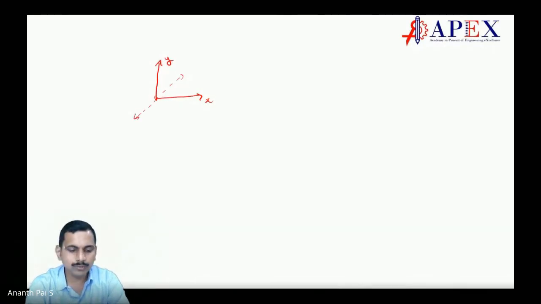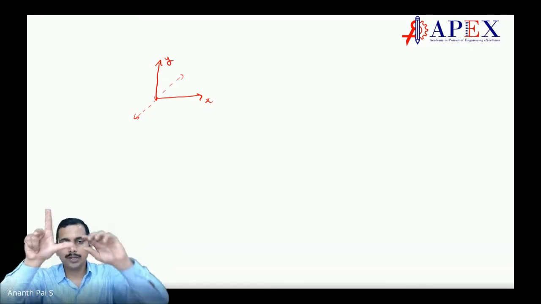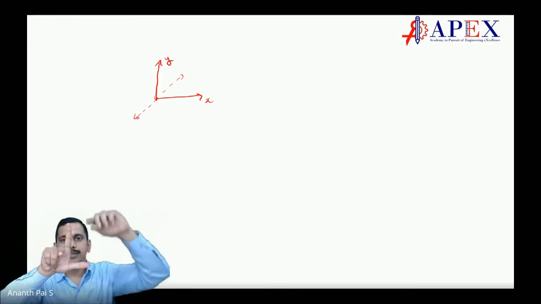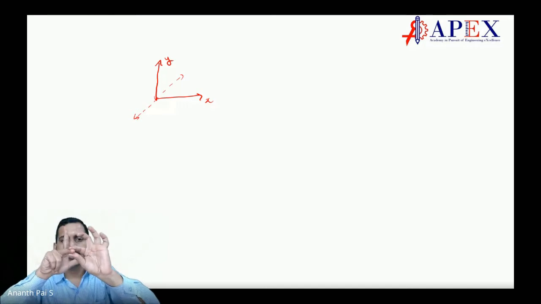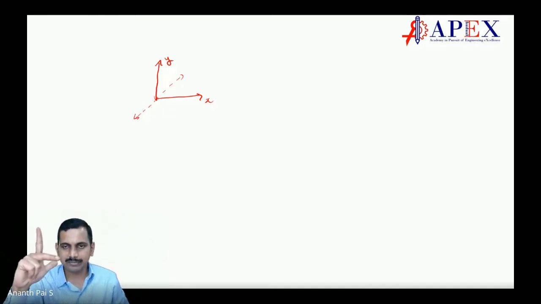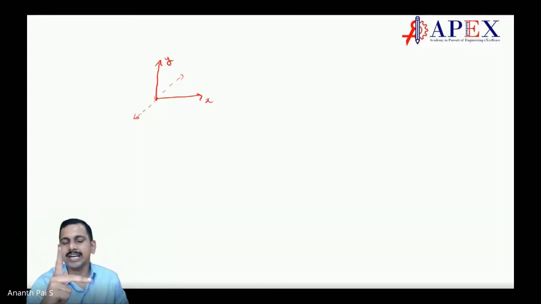If you want to know, you have to put your thumb, index finger, and middle finger like this. Always your thumb represents x, your index finger represents y, and your middle finger represents z. Keep in mind always. That is why we say right-handed rule, and this rule is very important in understanding vectors.